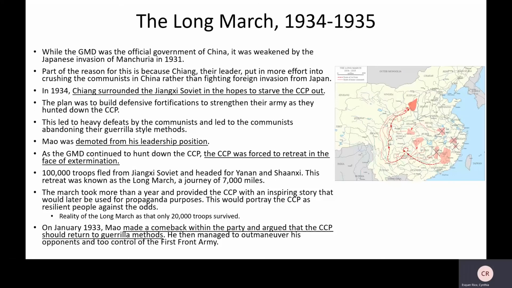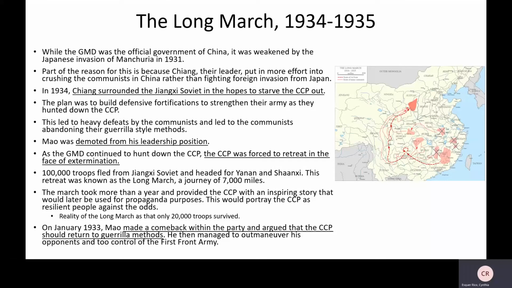Next one. So while the GMD was the official government of China, it was still weakened by the Japanese invasion. So all of this is happening, and Japan is still a thing. Japan is still coming in and taking all of these regions, right? And so eventually you see the invasion of Manchuria in 1931.